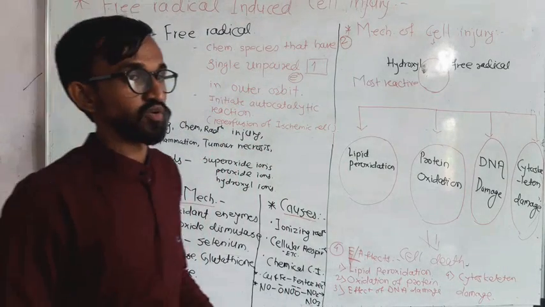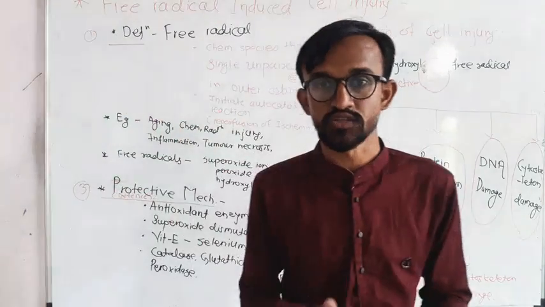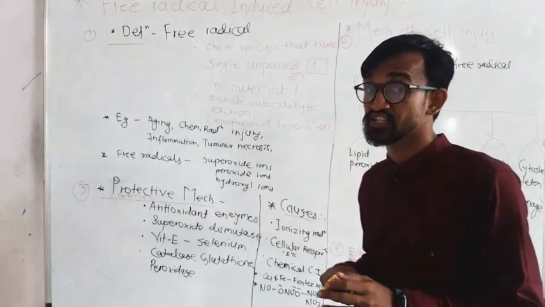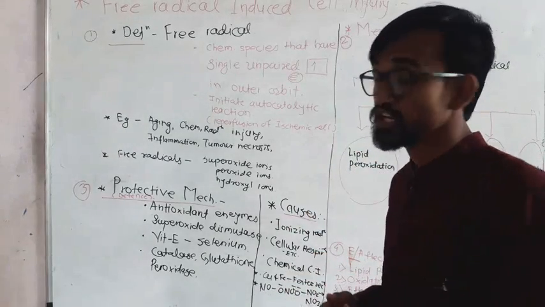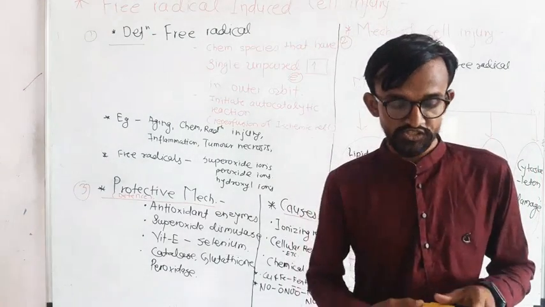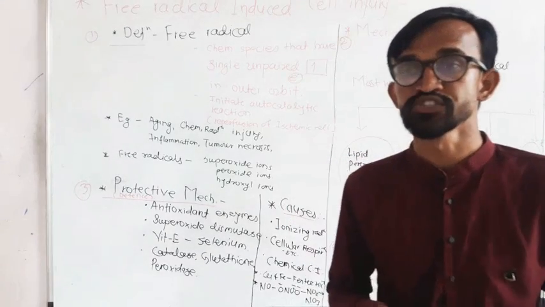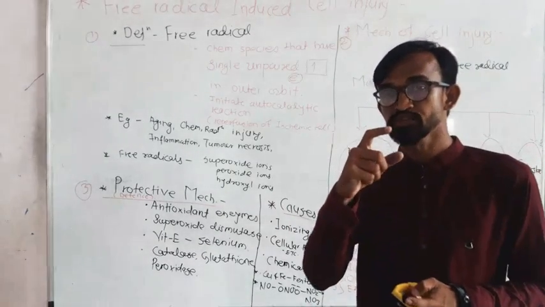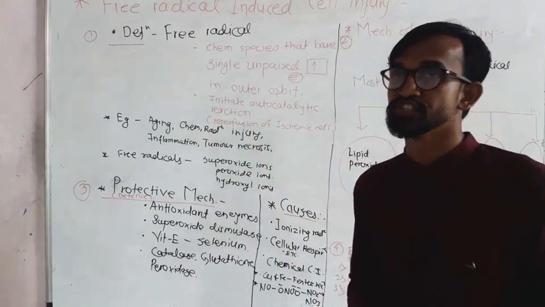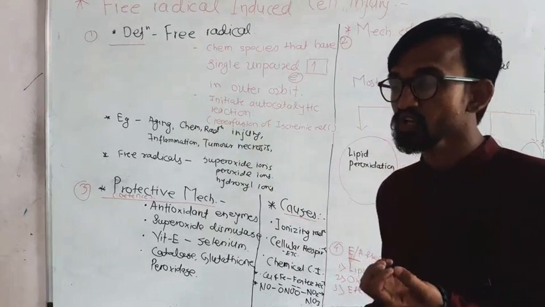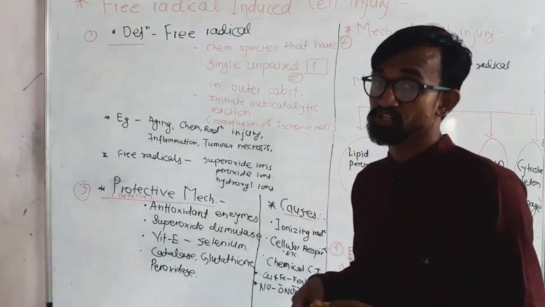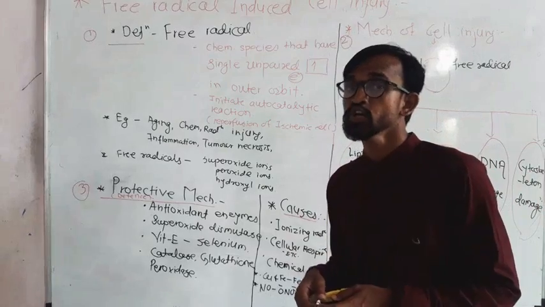So what are the external phenotypes, that is, the external characters of this type of cell injury? That is aging, or senility. What is meant by senility? Senility means early aging. You will observe that people at high altitude show this type of disease, because they look old at an early age. So this type of injury is caused by free radicals.